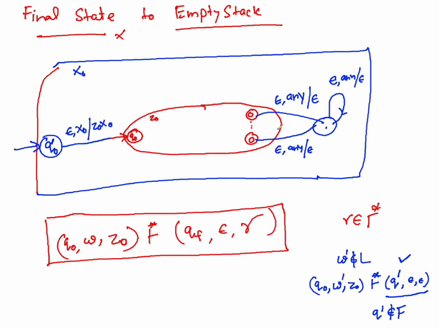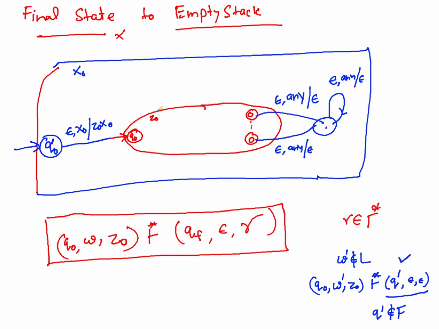For details and to properly see how the proof gets constructed, you are recommended to go back and read the book. So that's all for the equivalence. What we proved is that given a final state machine we can convert it into empty stack, and given an empty stack machine we can convert it into final state very easily using this.